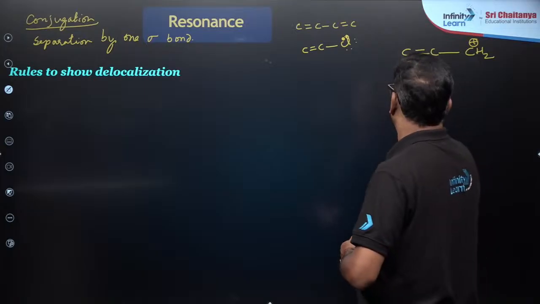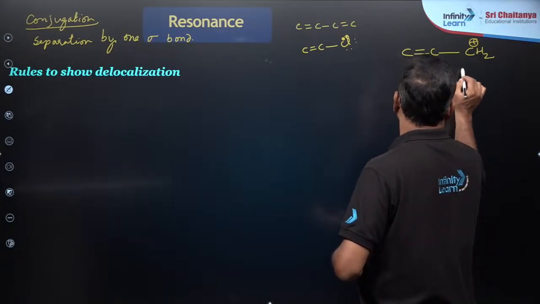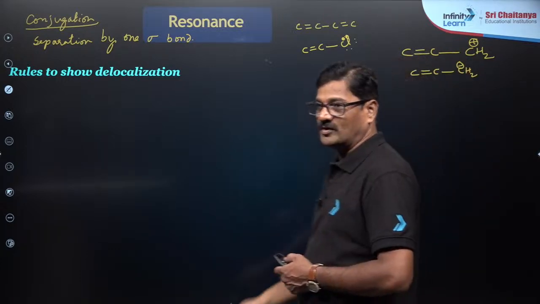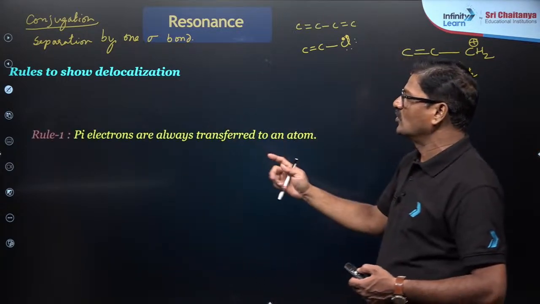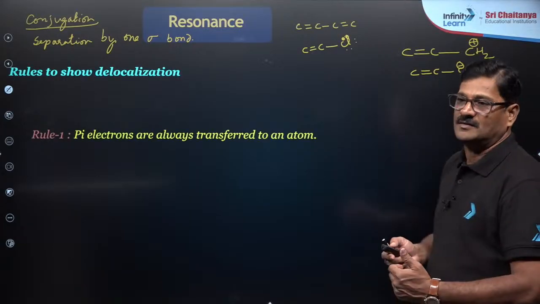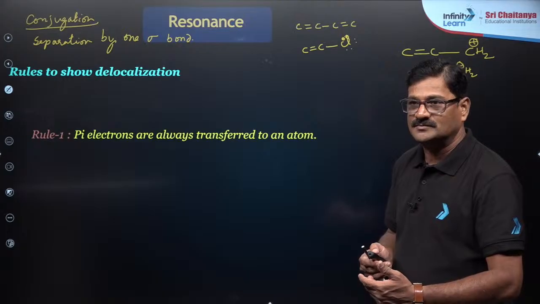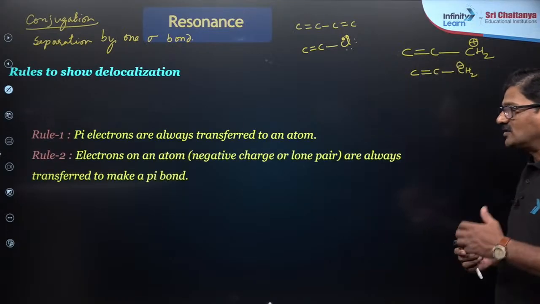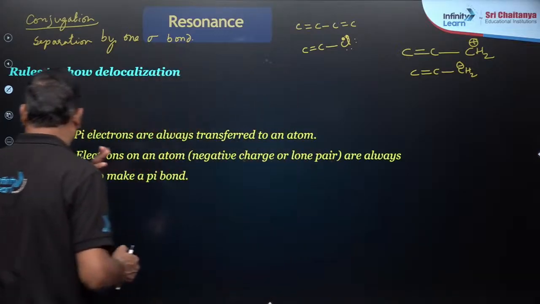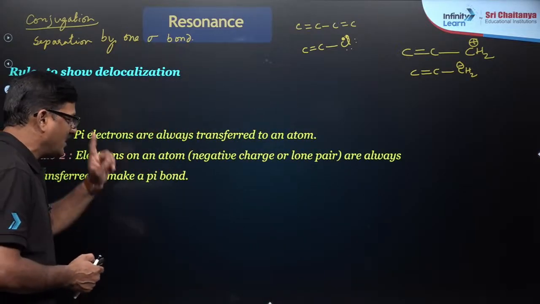And similarly, you are going to see C and CH2 negative. Negative charge, sigma bond and a pi bond. So in order to show the rule, one is the pi electrons are always transferred from an atom to another atom. And electrons on an atom, negative charge and the lone pair are always transferred to make a pi bond.